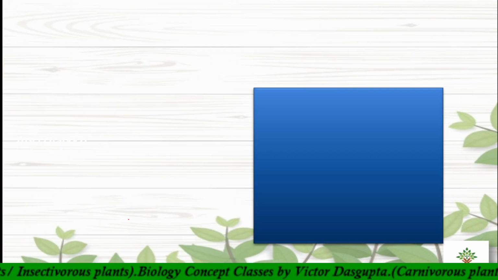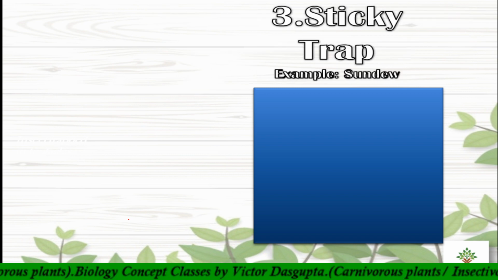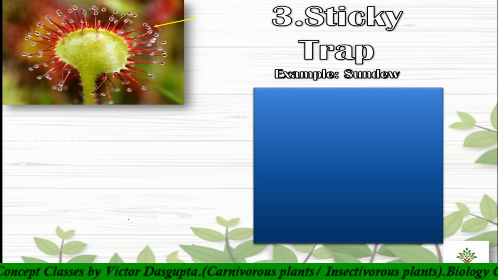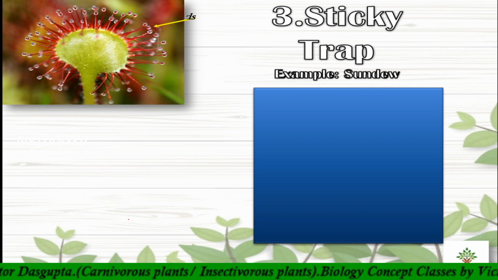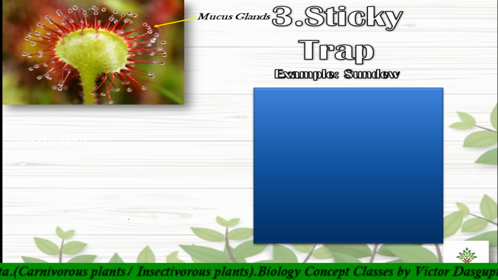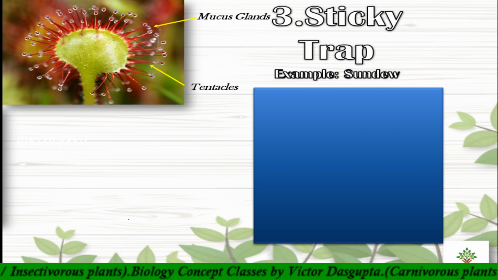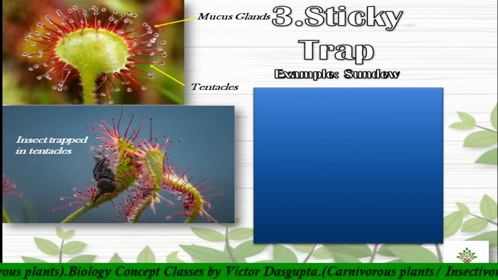So the third trap, the sticky trap, an example is sundew. Here you can see these are the droplets, or the dews, not dews actually, these are mucilage, mucus glands. The dews are found on the sticks, that is the plant's tentacles.